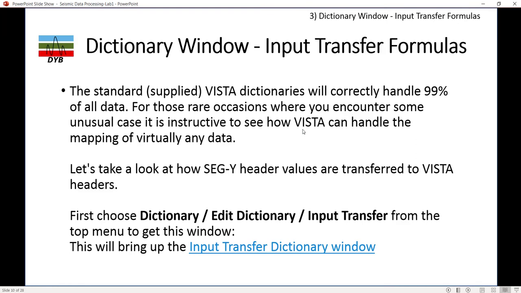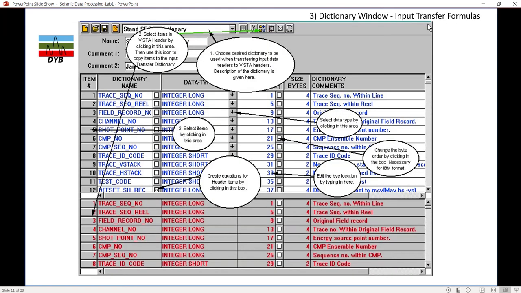And the third thing is the dictionary window, input transfer formula. Normally the standard supplied Vista Direct dictionary will correctly handle 99% of all data. In the Vista dictionary, we can change any type of header format from another header format data. I will show you one example here.